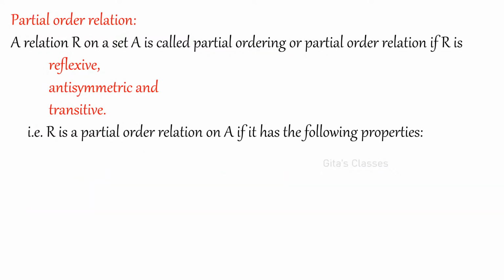For partial order relation, it is reflexive. Again, a relation R on a set is called a partial ordering or partial order relation if R is reflexive, antisymmetric and transitive. So the difference between equivalence relation and partial ordering is the second one.